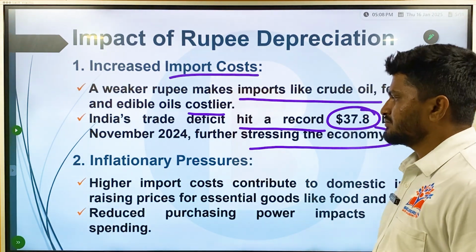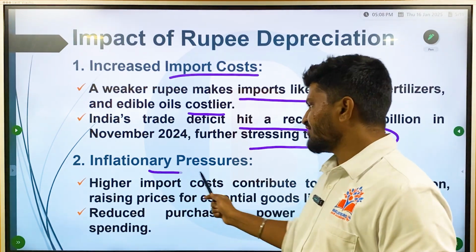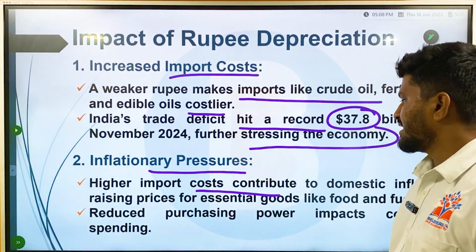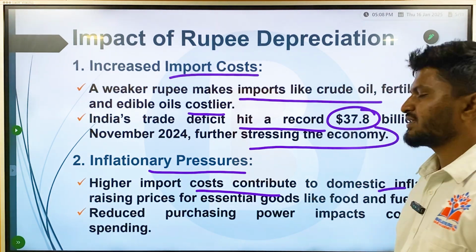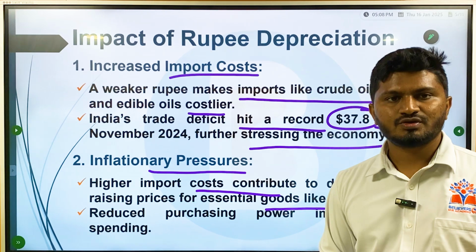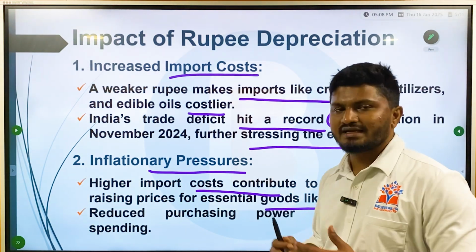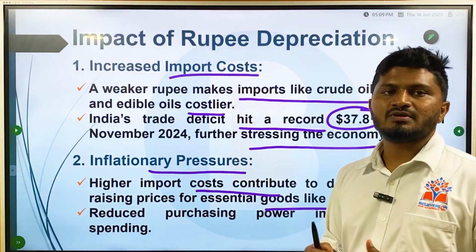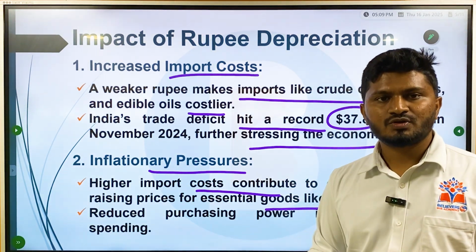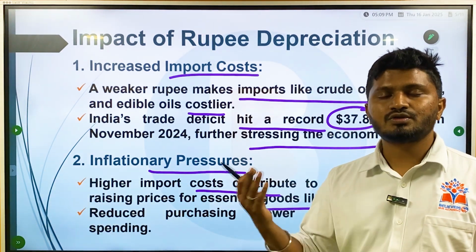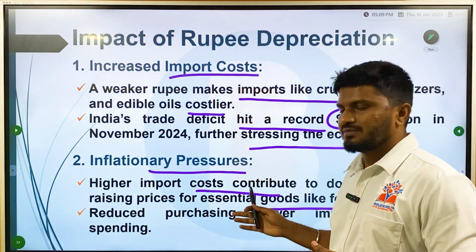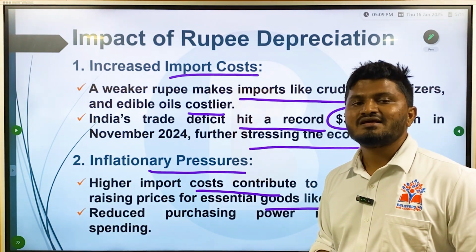Then it will have inflationary pressures. Higher import costs contribute to domestic inflation, raising prices for essential goods like food and fuel. Since you are importing at a higher cost, obviously the importers are going to transfer that cost to the consumers. The consumers, the citizenry, are going to face the burden of this rising cost, which is inflationary in nature.